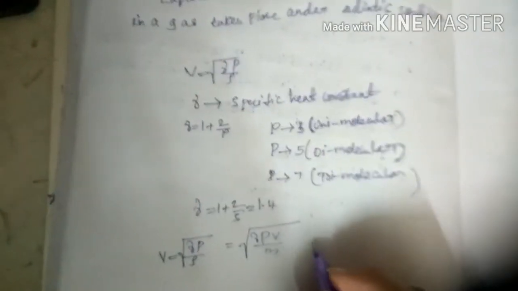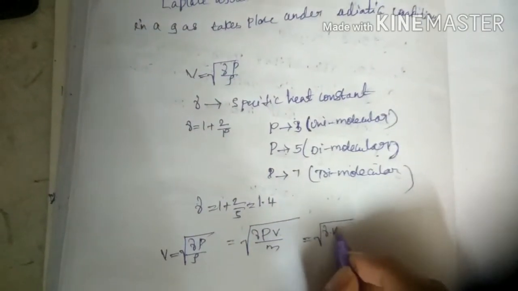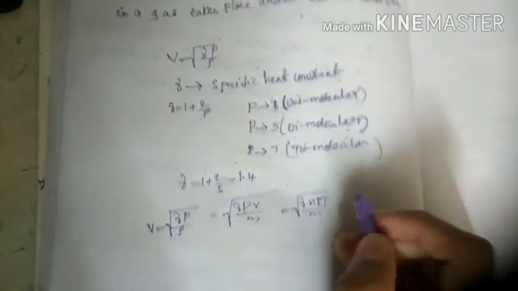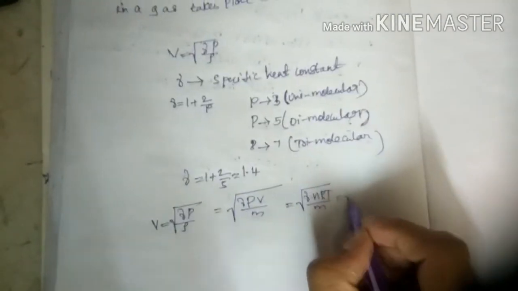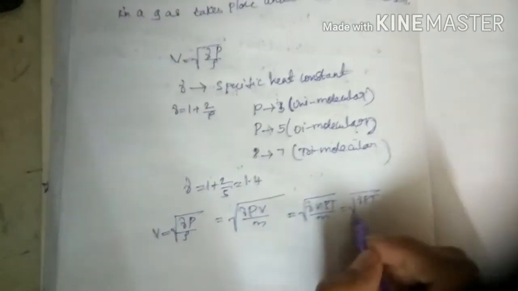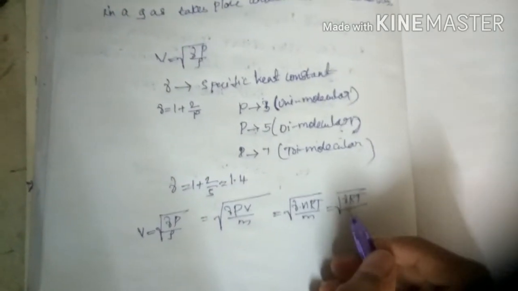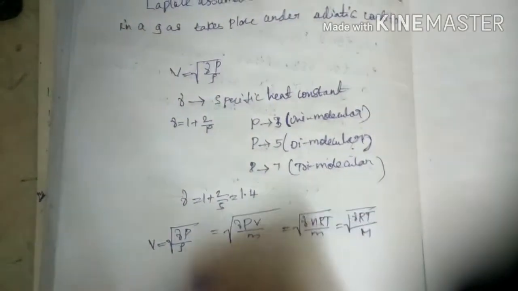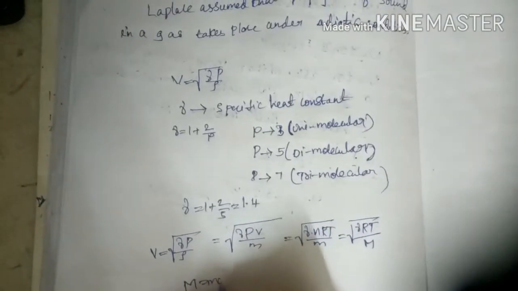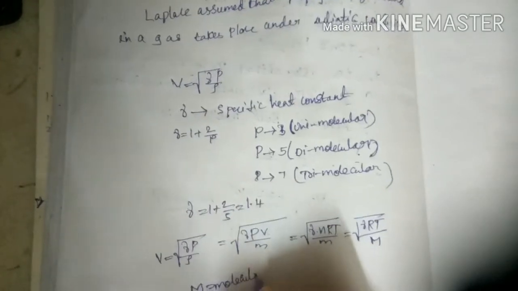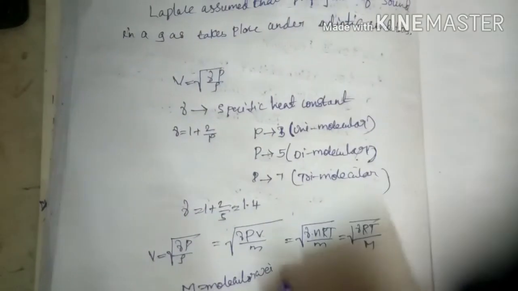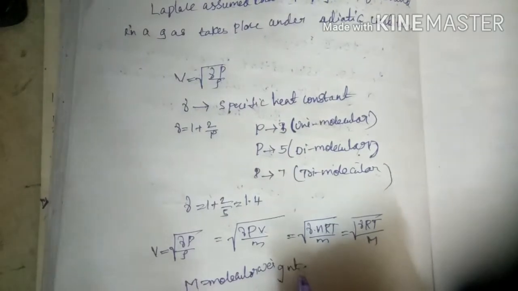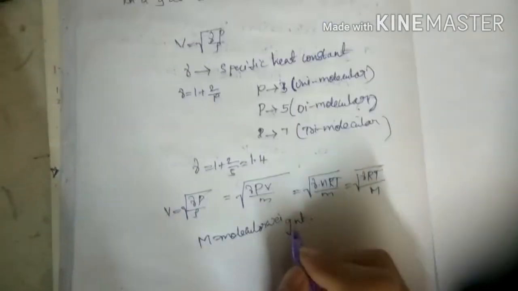V equals root over gamma P by rho. He said that this formula was correct, and it can also be written as root over gamma P V by m, which is gamma n R T by m, and also gamma R T by capital M. What is capital M? Capital M is the molecular mass, actually molecular weight.